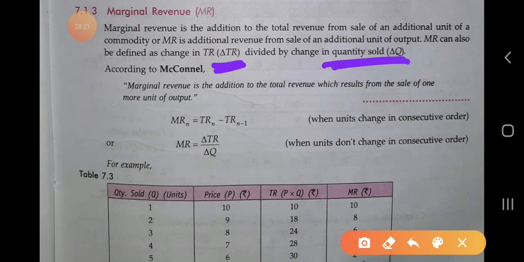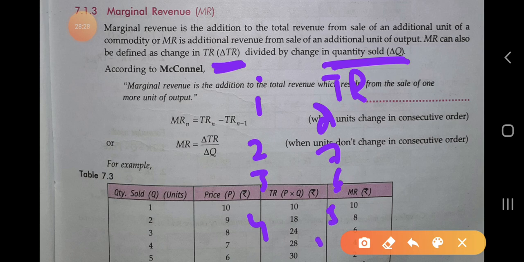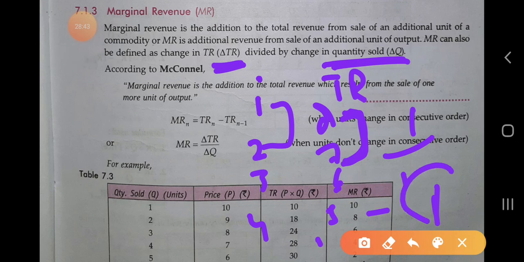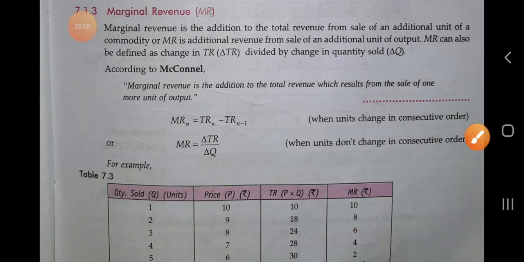Okay, when we have taken the units 1, 2, 3, 4 and TR is 8, 7, 6, 5, the change between the TR of 8 and 7 is a difference of 1, so it is 1. It is called the marginal revenue of the firm. It is simply the change in TR divided by the change in output, so that we can calculate it.